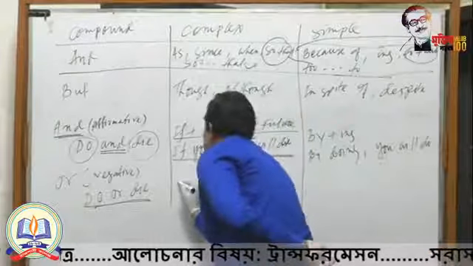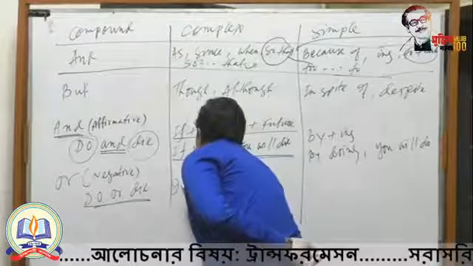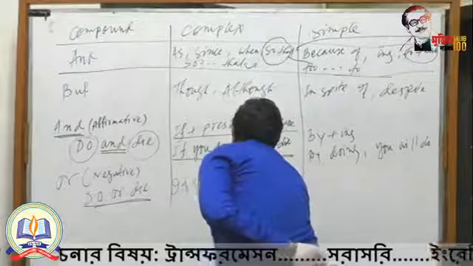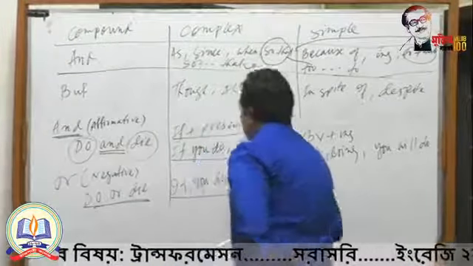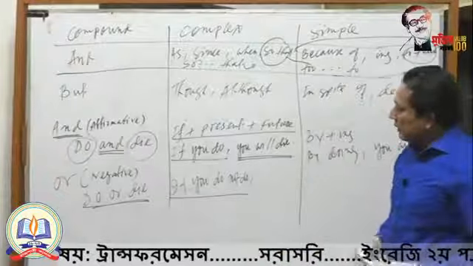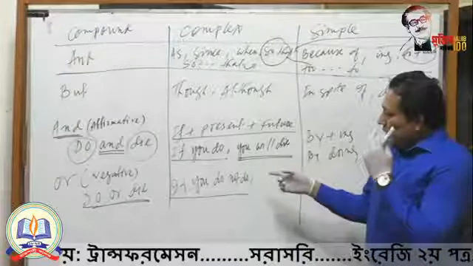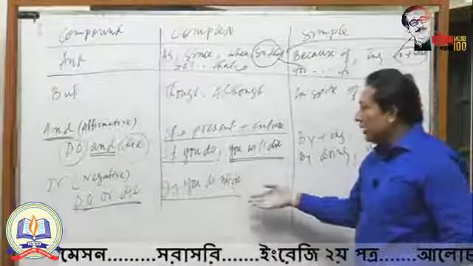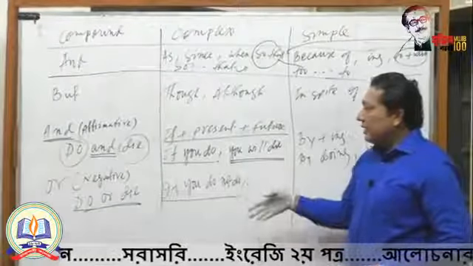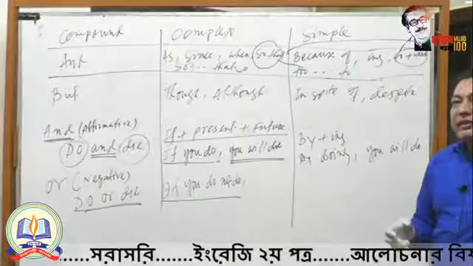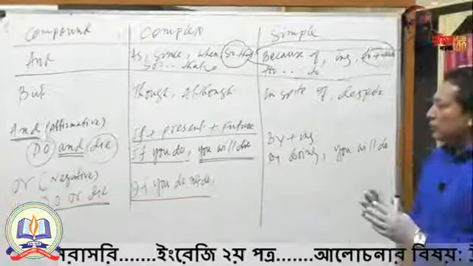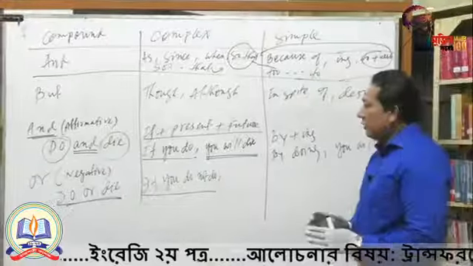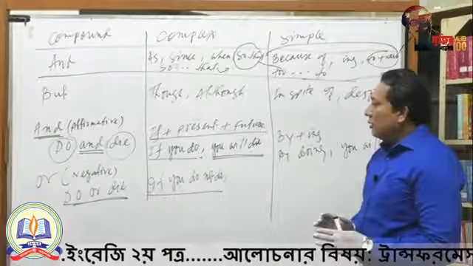In a complex sentence, what will you do? If you do not do. Here, one thing is important, my dear students. We are using do not, but we are not using not. Why? The important thing is that if you want to make any negative sense, of course you have to use an auxiliary verb. Without using an auxiliary verb, you will not be able to make a complete negative sentence.